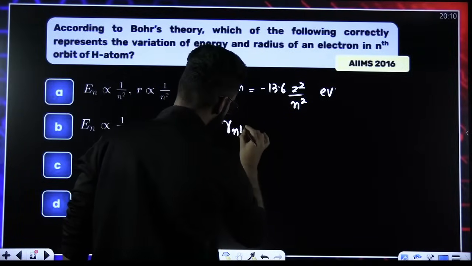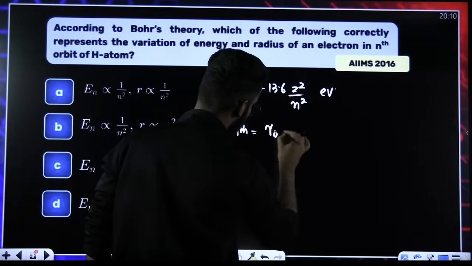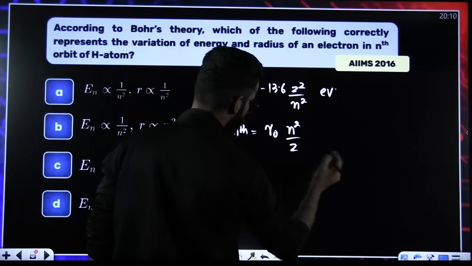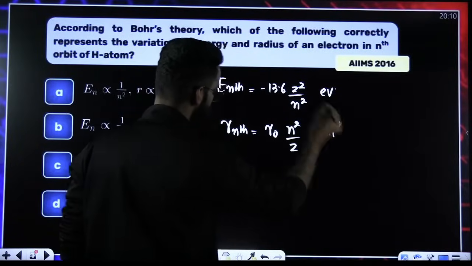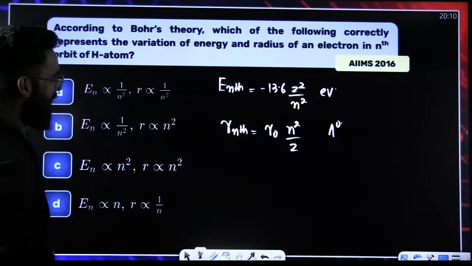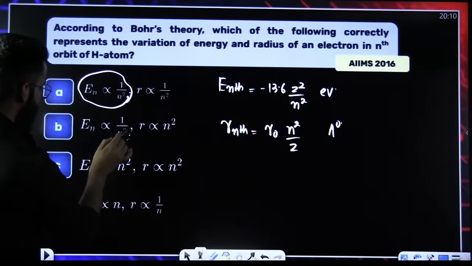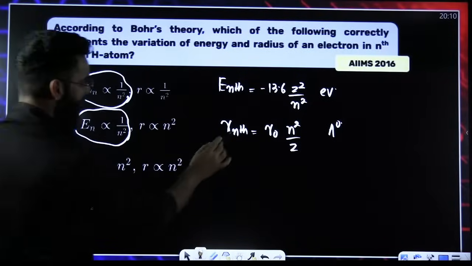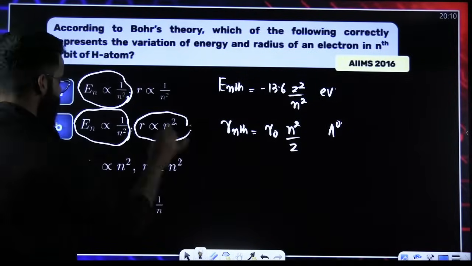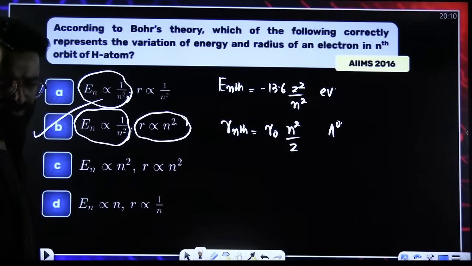Radius of the electron in the nth Bohr's orbit is equal to r naught n square divided by Z angstroms. You should know it as well. Now, energy and n square are inversely related. Radius and n square are directly related, so it has to be option B.